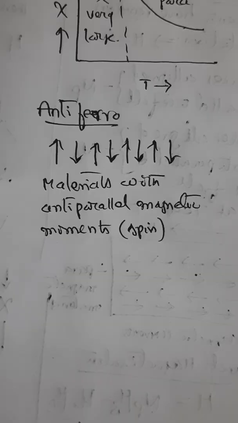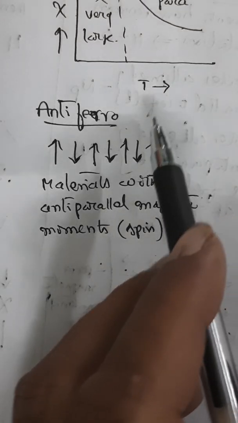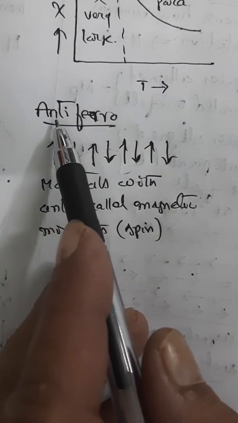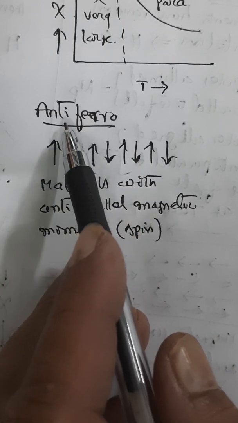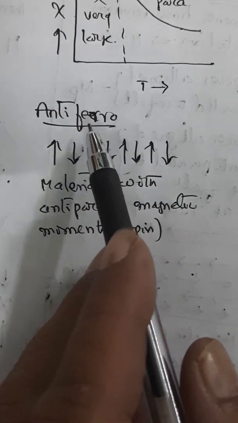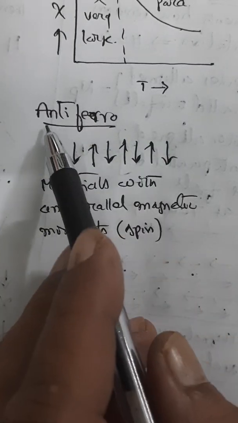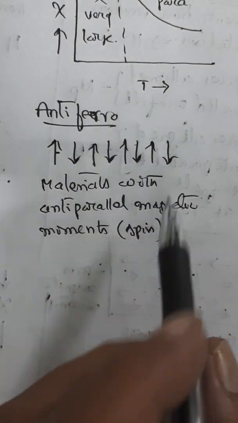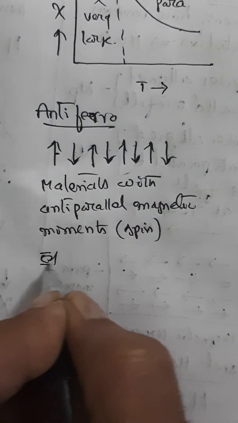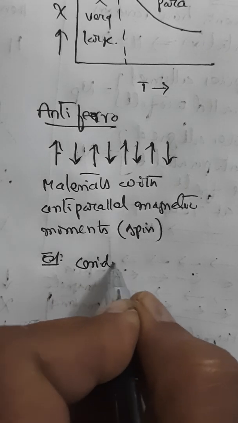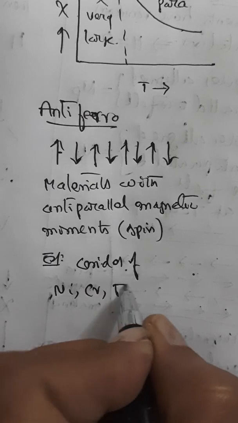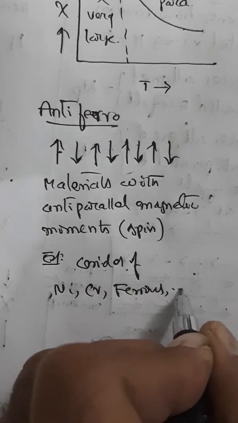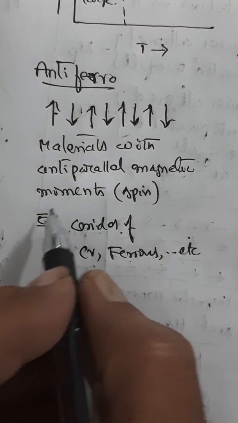Now, let us look at another classified magnetic material known as antiferromagnetic materials. These are materials with anti-parallel magnetic moments, that is spin magnetic moments, like this. These types of substances are antiferromagnetic materials. For example, the oxides of nickel, chromium, ferrous, etc. These are all examples of antiferromagnetic materials.